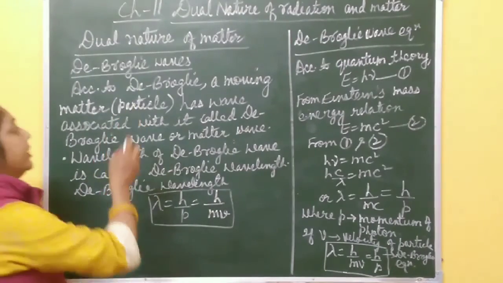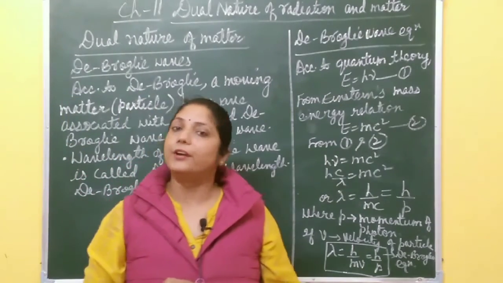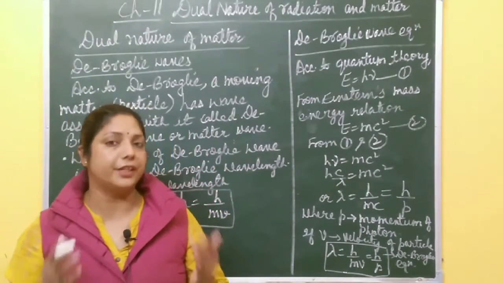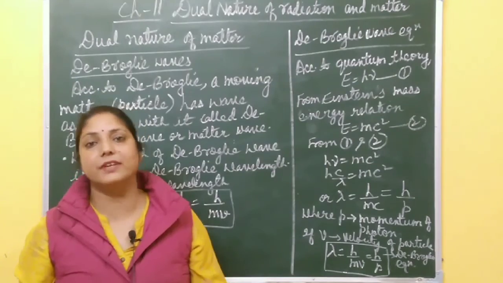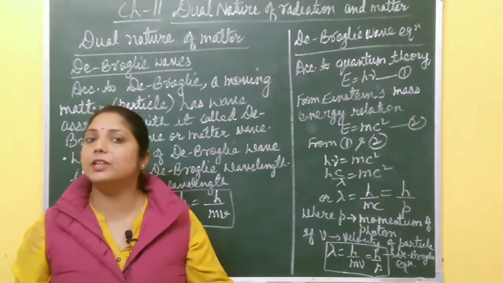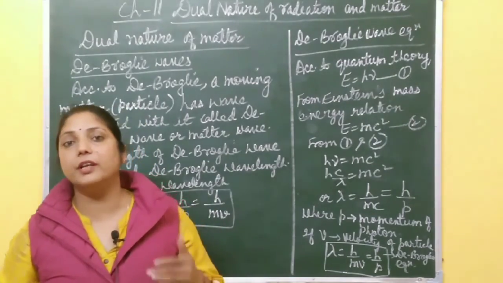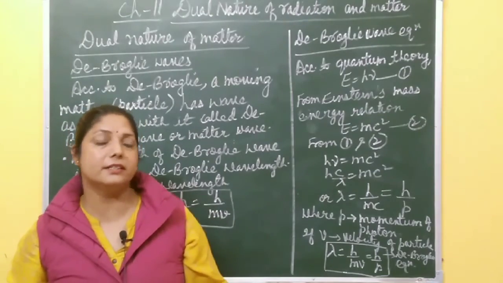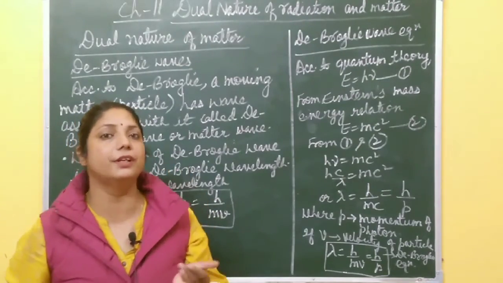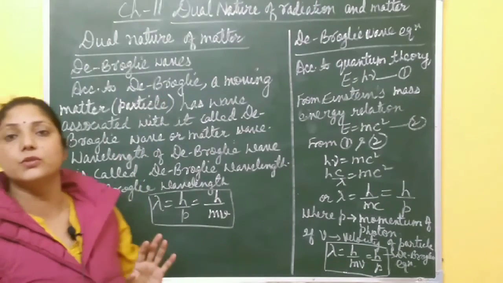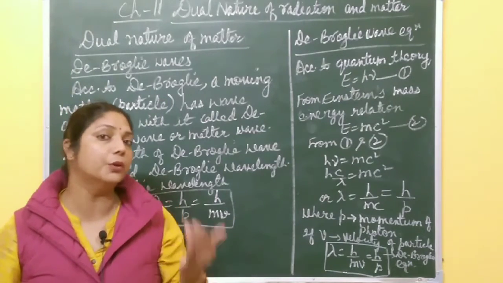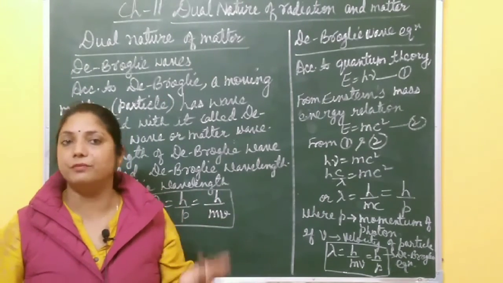Now, dual nature of matter. We already discussed the dual nature of radiation: it has wave as well as particle nature, and nature loves symmetry. So de Broglie proposed the hypothesis that if radiation has dual nature, then matter also has dual nature. It means it has both particle as well as wave nature.